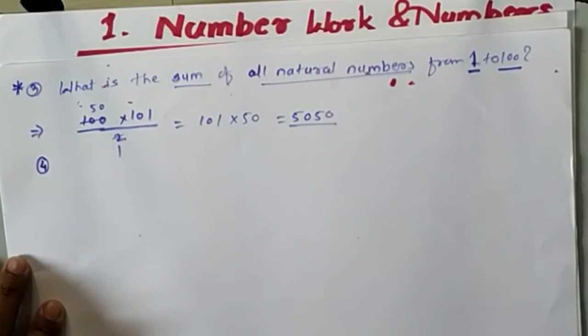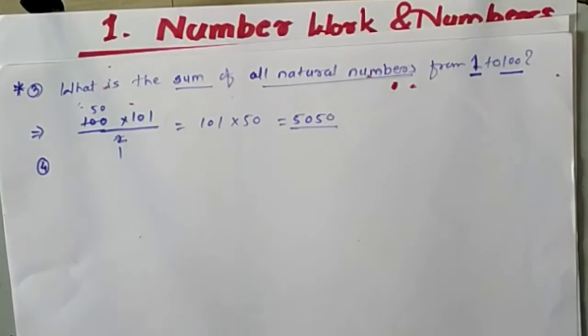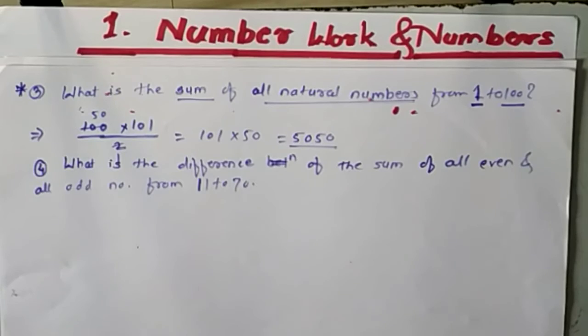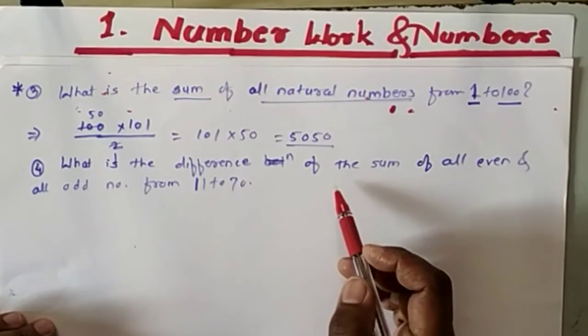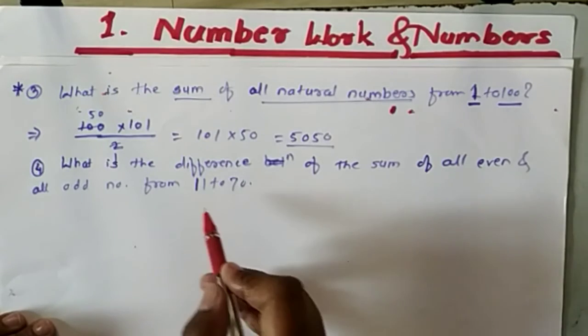So the next question is how to find out the difference of the sum of all even and odd numbers from 11 to 70.